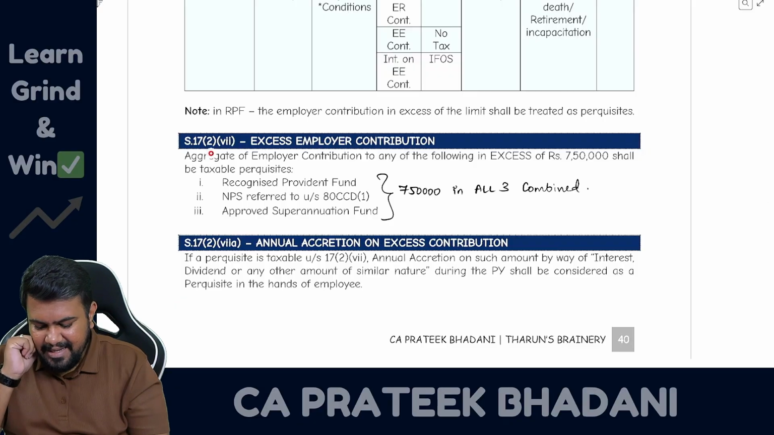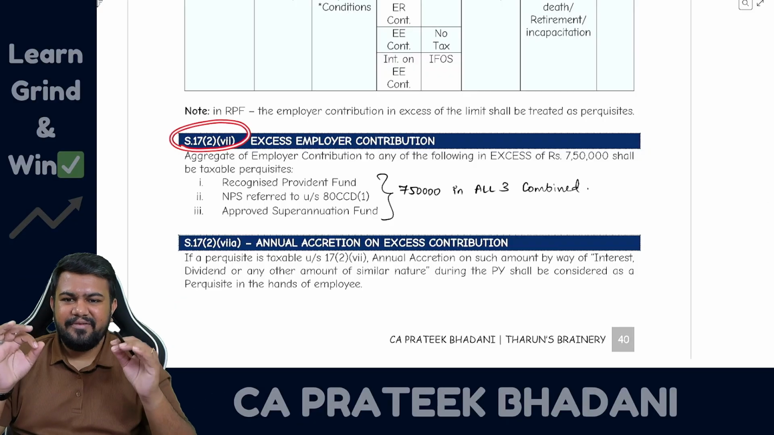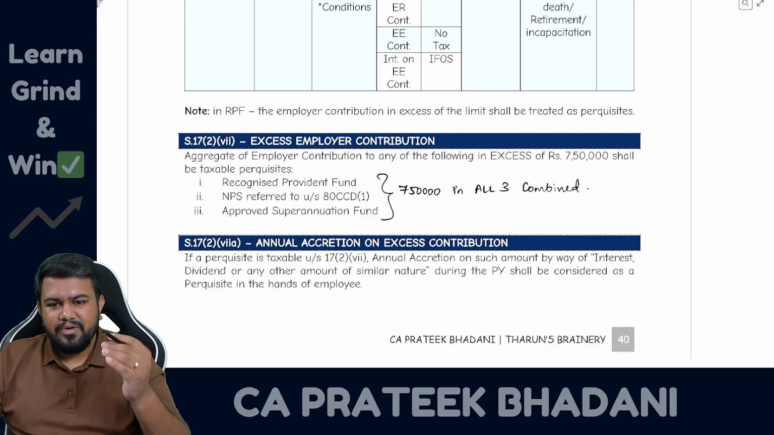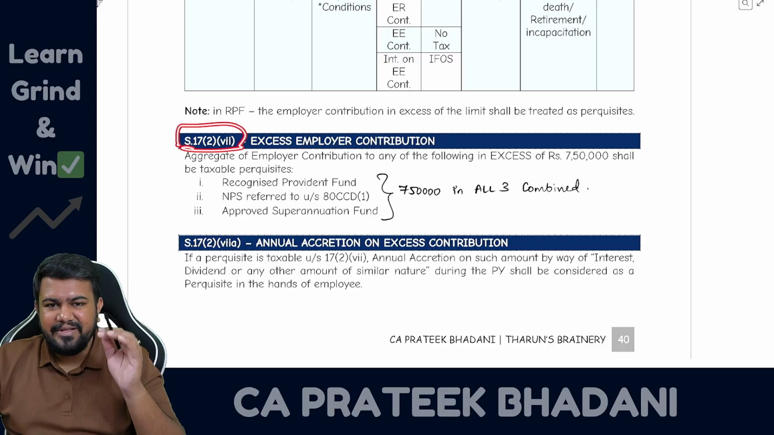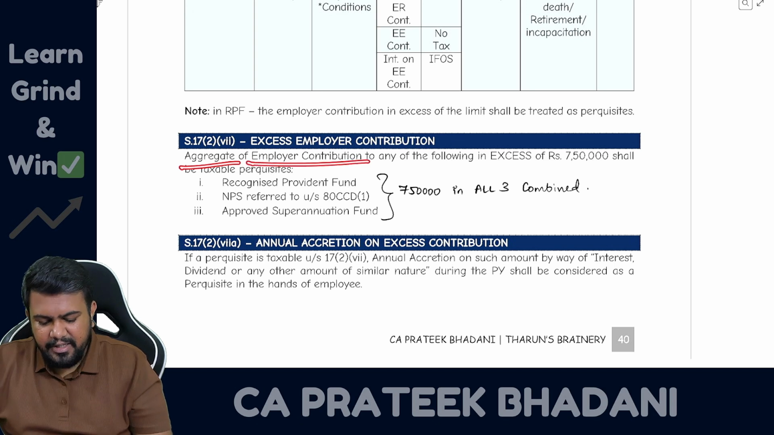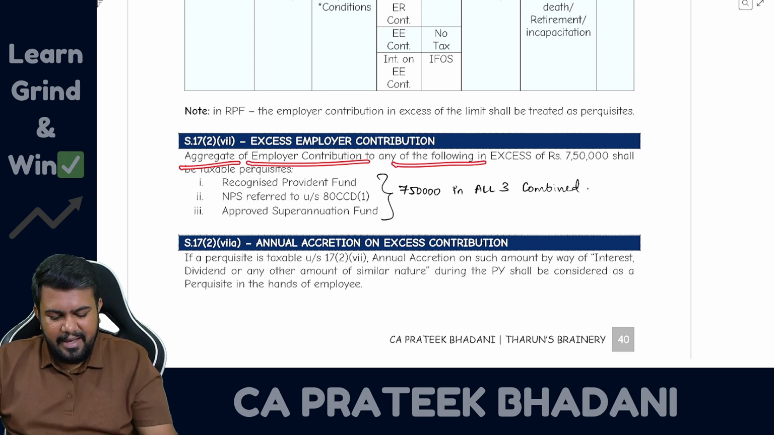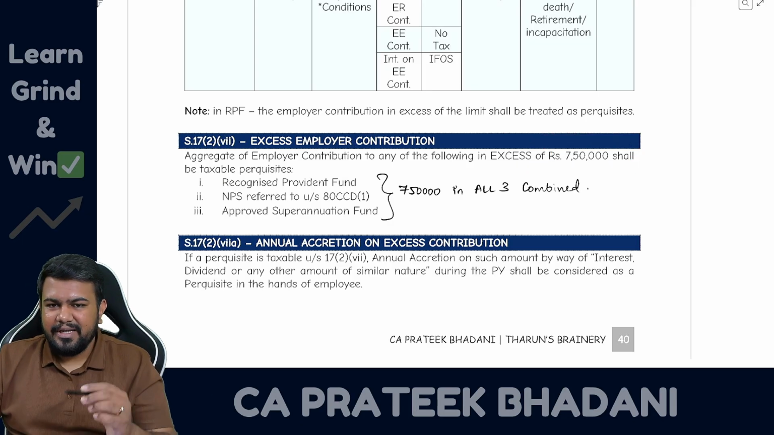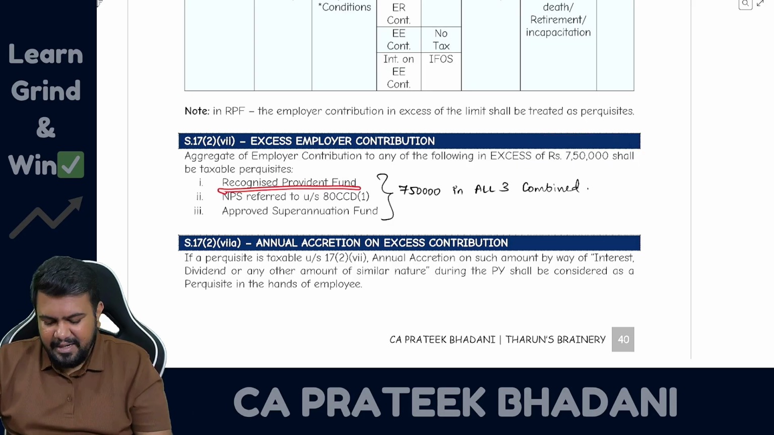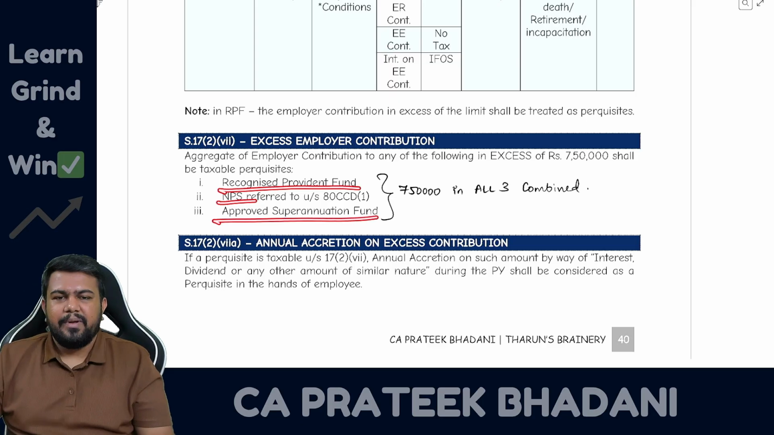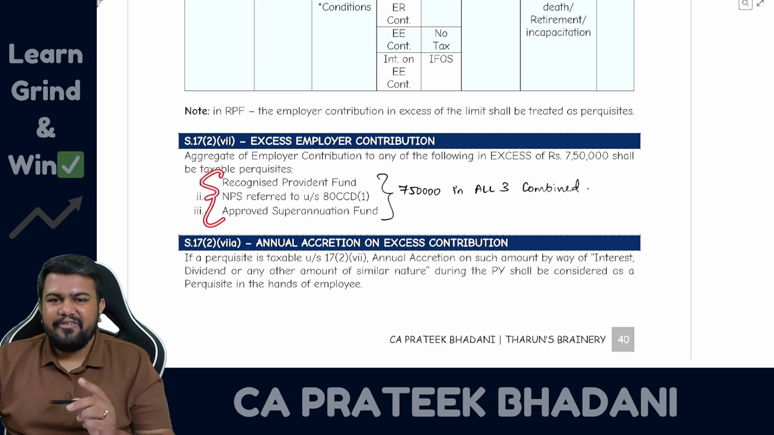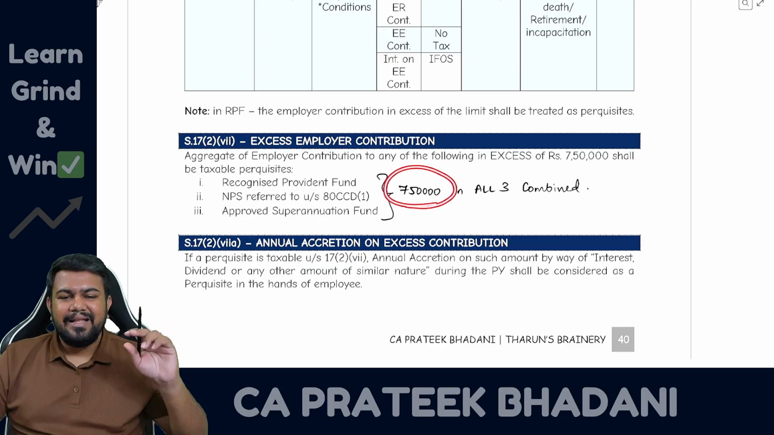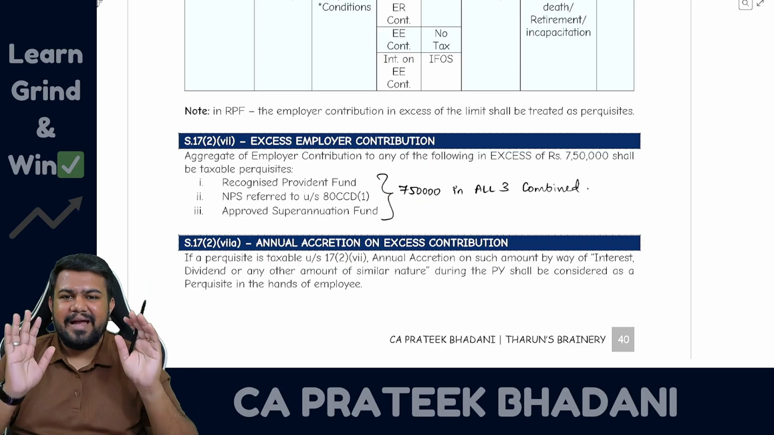What is the second layer? Second layer is the perquisite as per section 17(2)(vii), which is excess employer contribution. Section 17(2)(vii) says that the aggregate of employer contribution in any of the following in excess of 7,50,000 shall be taxable perquisite. And what are the three? Recognized provident fund, national pension scheme, approved superannuation fund. If all the three funds combined, the employer contribution is more than 7,50,000, then the excess amount will be taxable in the hands of the employee.